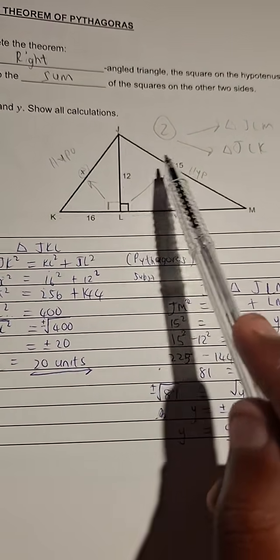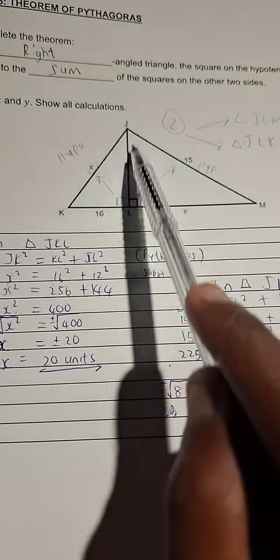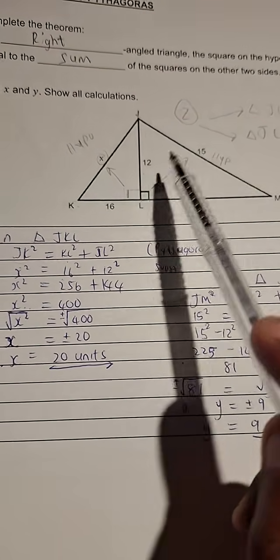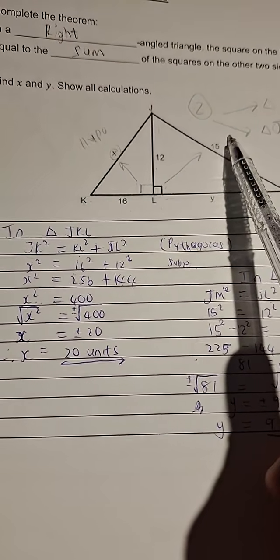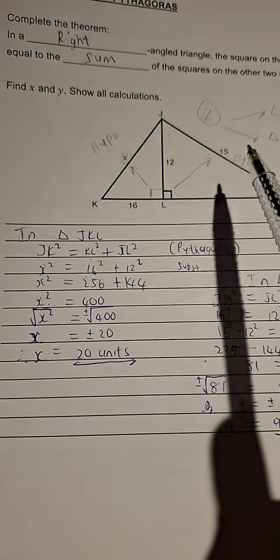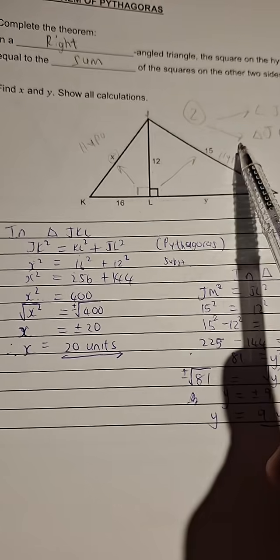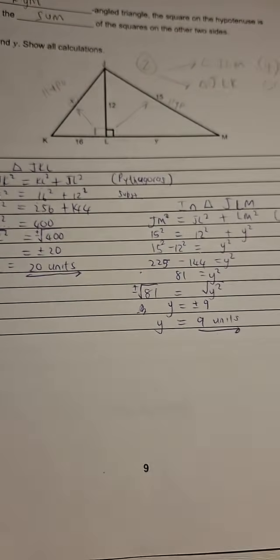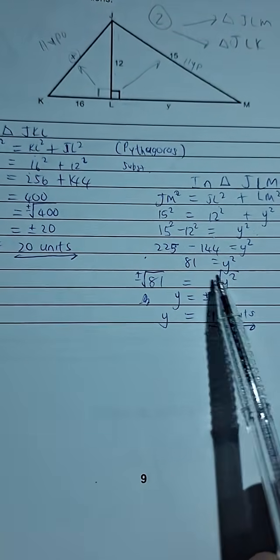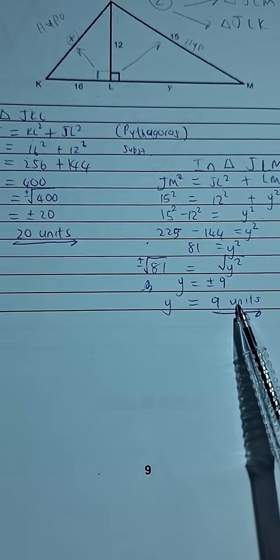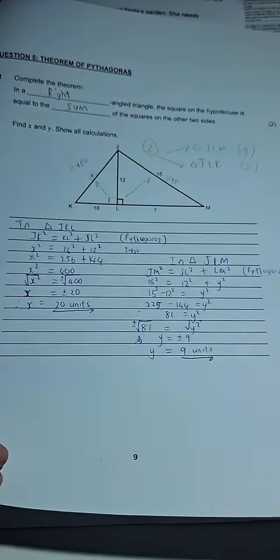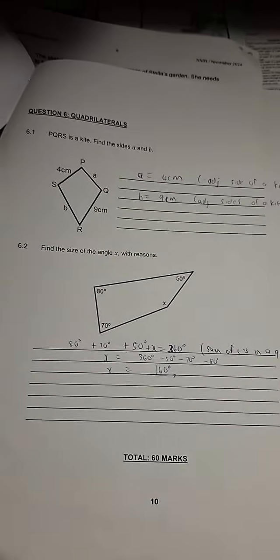This one also, you have 12, you have 15, you have y, you have enough information for this right angle triangle, so you do the same thing. The square of the hypotenuse, which is 15, you say 15 squared is equal to 12 squared plus y squared. Take the 12 squared over, 15 squared minus 12 squared is equal to y squared, and then you calculate the value of y by taking the square root on both sides, and you get y is equal to 9, whereas x is equal to 20 units. You can do that calculation on your own time. Just want to show the others.